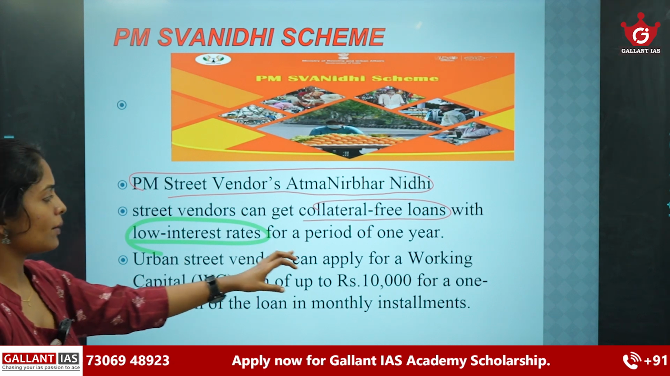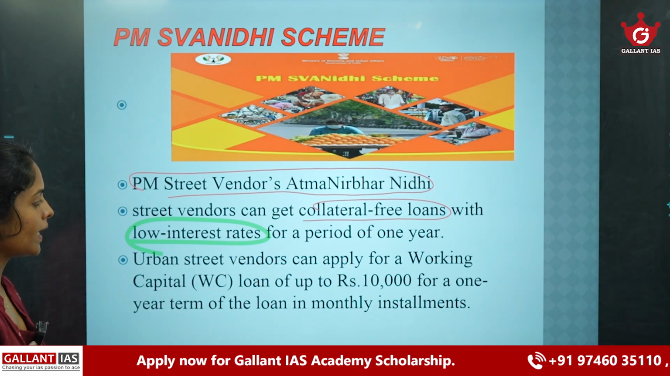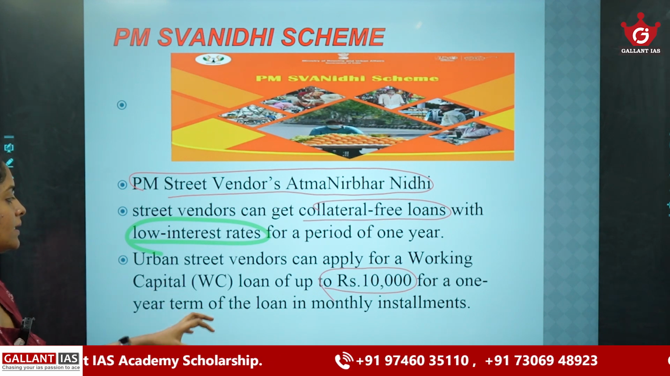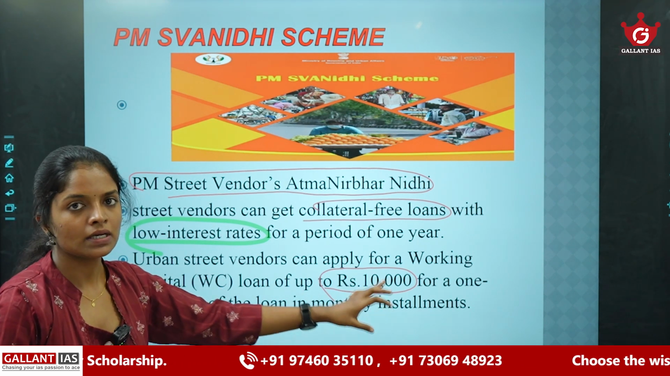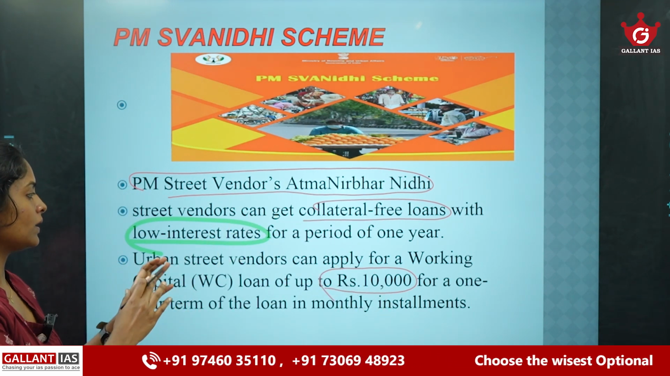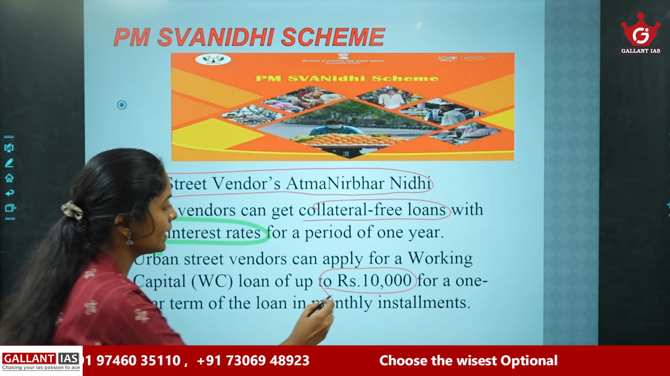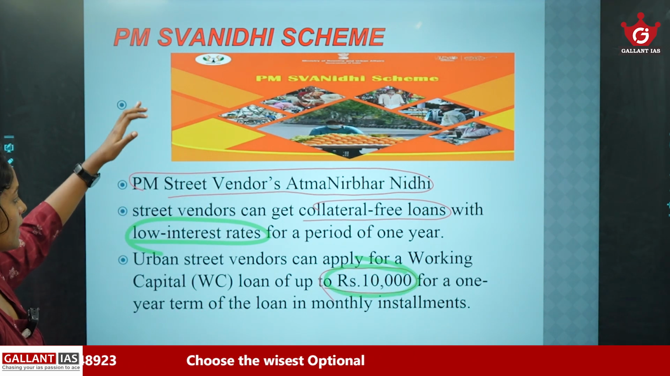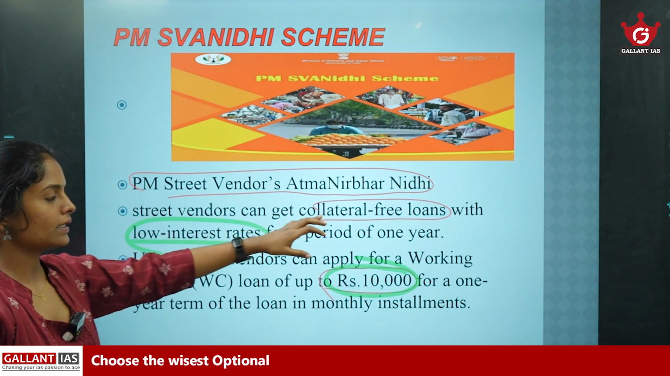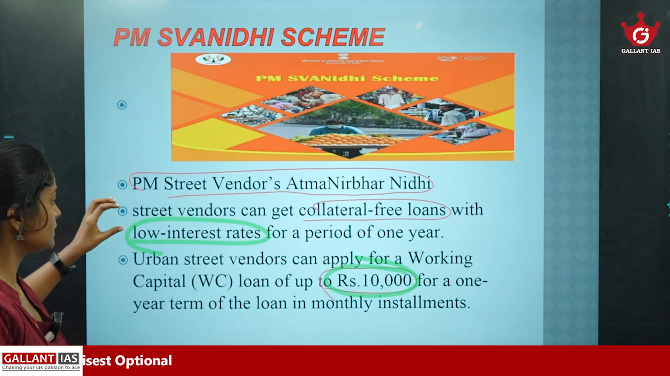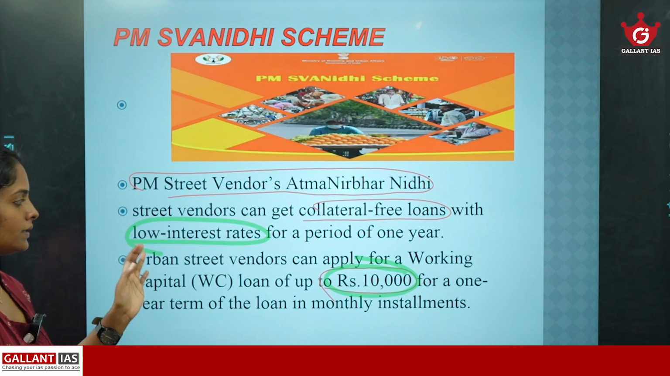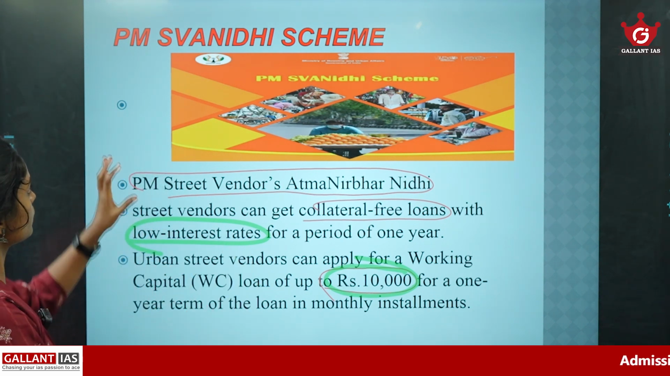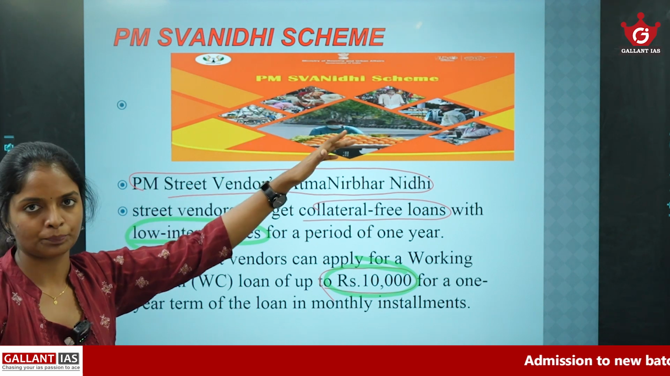Street vendors can apply for a working capital loan up to 10,000 for a 1 year term, repayable in monthly installments. So the maximum loan amount will be 10,000. Under this PM Swanidhi scheme, street vendors get a collateral-free loan with a low interest rate, and the loan amount will be up to 10,000. So these are the main provisions regarding PM Swanidhi scheme.